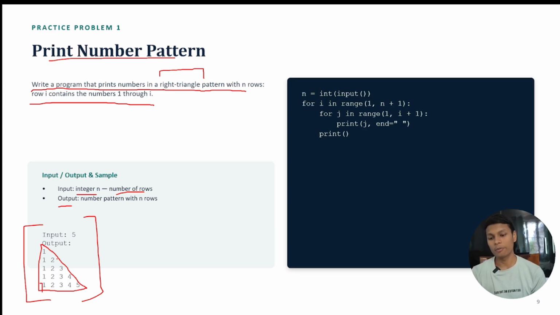So how will it be printed? Here it was mentioned that row I contains the numbers 1 through I. So the very first time we are going to print 1. After that 1 2, and again 1 2 3, 1 2 3 4, after that 1 2 3 4 5. It's moving like that. So how are we going to write this?